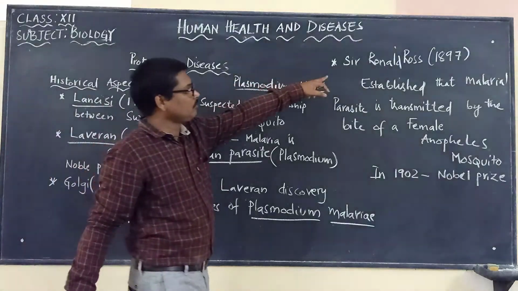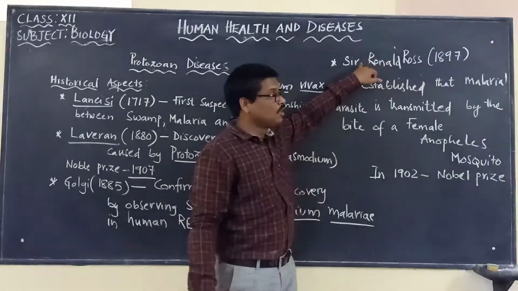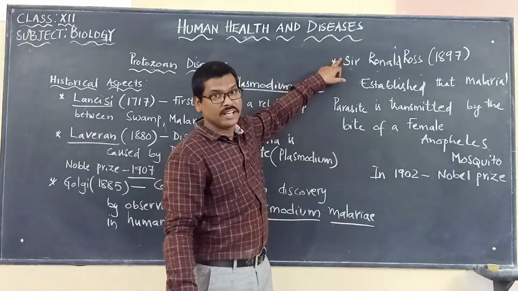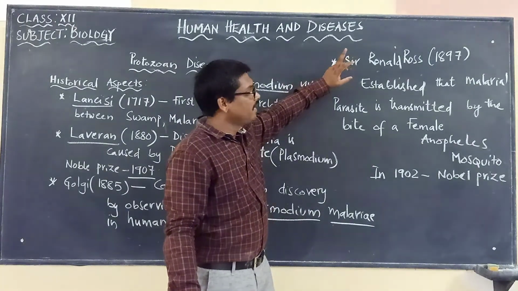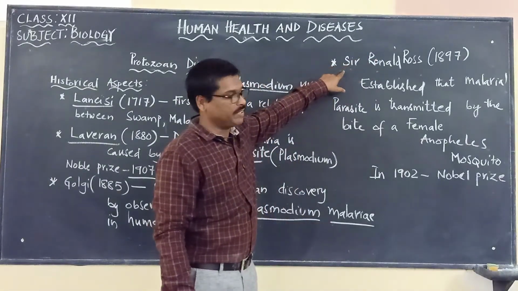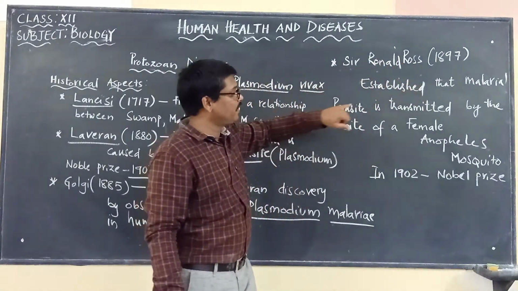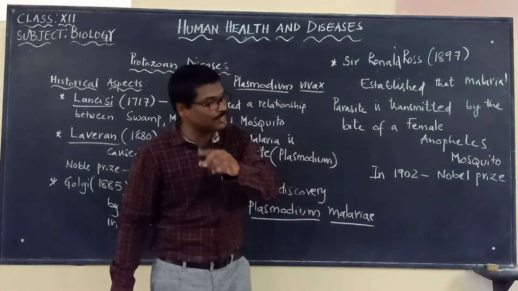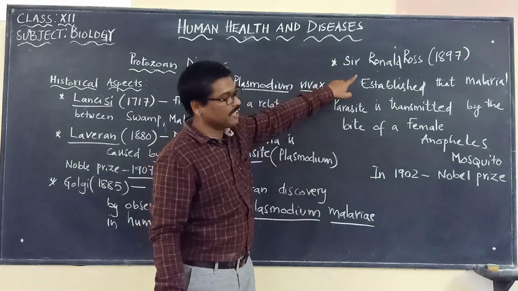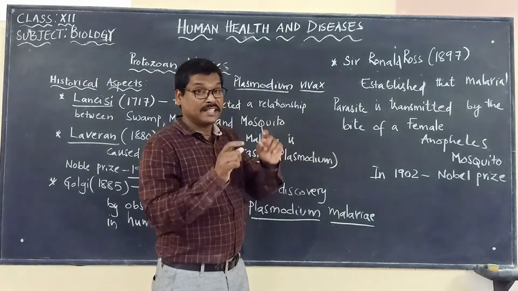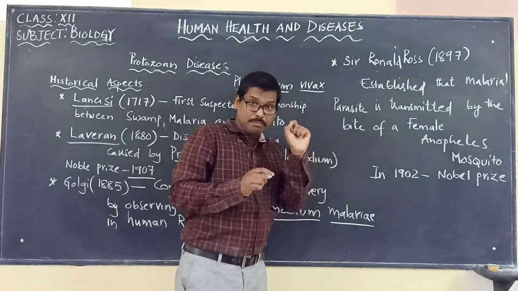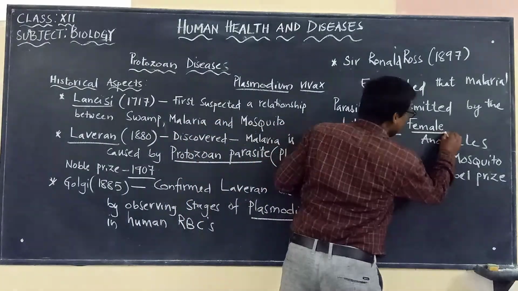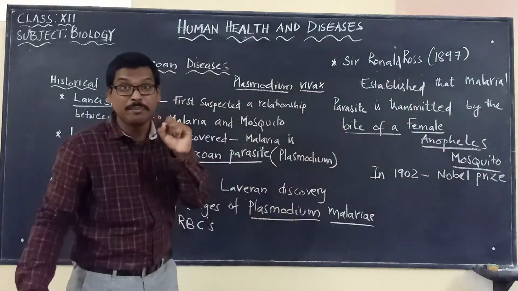But later on, Sir Ronald Ross, in the year 1897, a doctor in the Indian Army, established that the malarial parasite is transmitted by the bite of a female Anopheles mosquito. It is he who discovered that this Plasmodium, the malarial parasite, is transmitted to human beings by the bite of a female Anopheles mosquito.